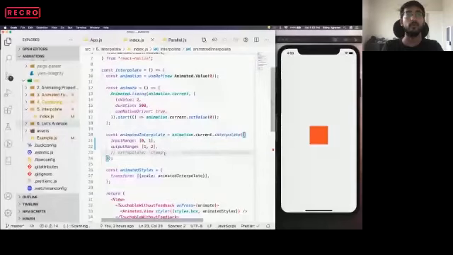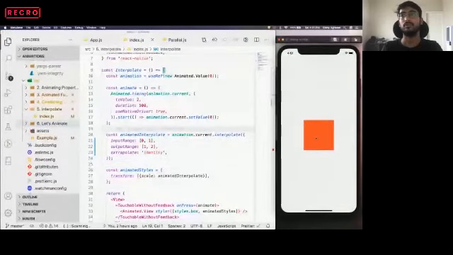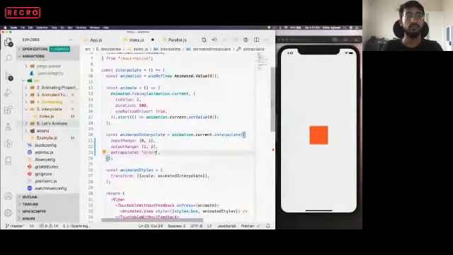By default, the extrapolate value is extend. If we do not specify an extrapolate value, it is extended by default.